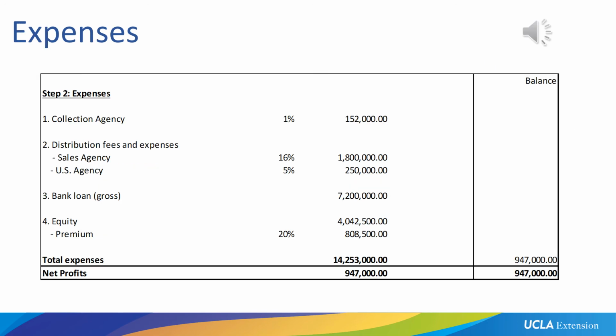Our expenses are being deducted from these revenues. So let's look at what our expenses are. We have a collection agency, which is a third-party agency, and their job is nothing else but to collect all the distribution revenues from all over the world on our movie and put it in one bank account and charge 1% for that, because their job is then also to pay all the expenses and all the repayments to the bank and to our equity investor.